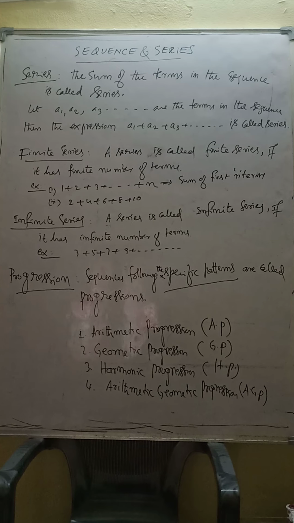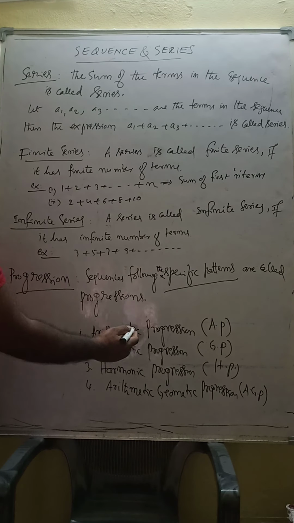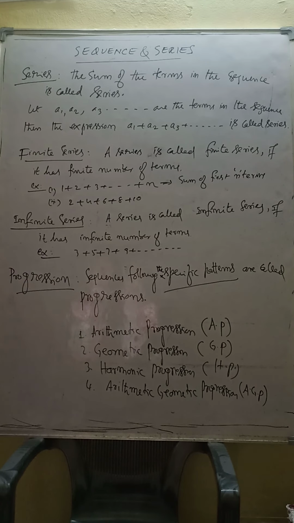Now we will see arithmetic progression. In this class we will see what an arithmetic progression is, what its nth term is, how to define the nth term of an arithmetic progression, and we will solve some problems based on that.